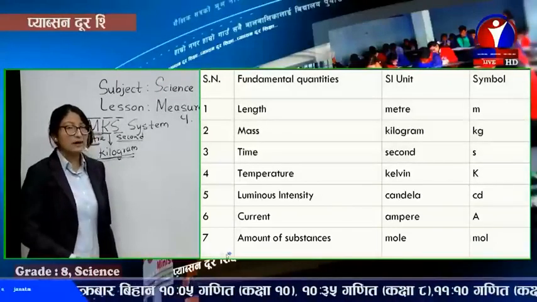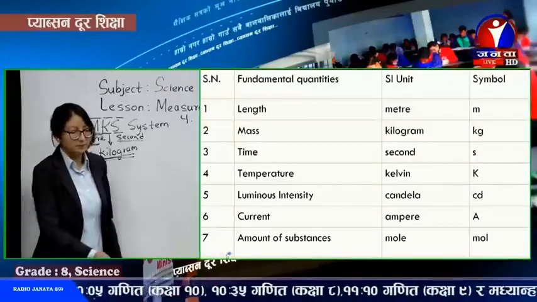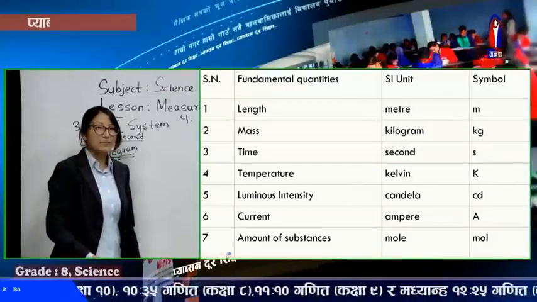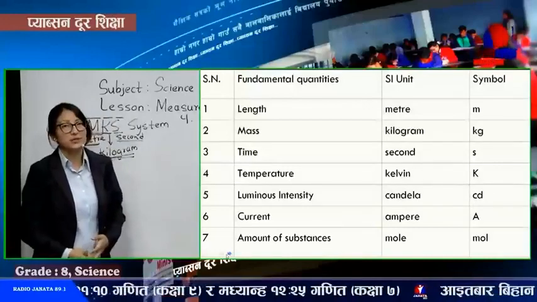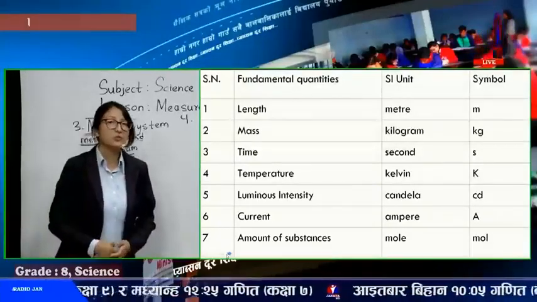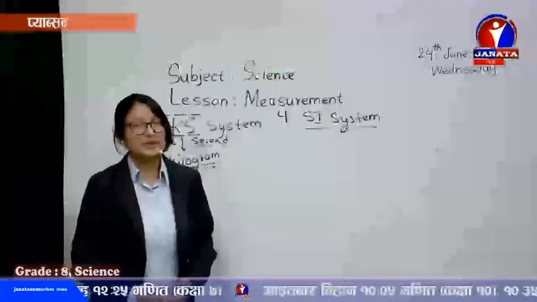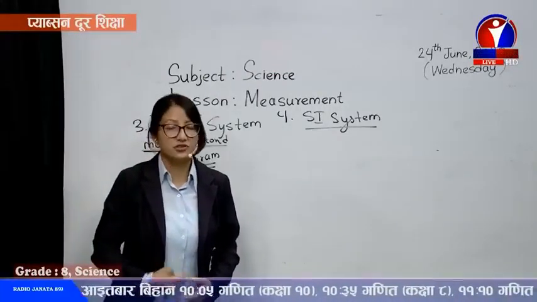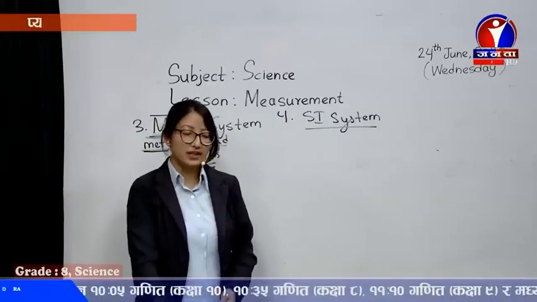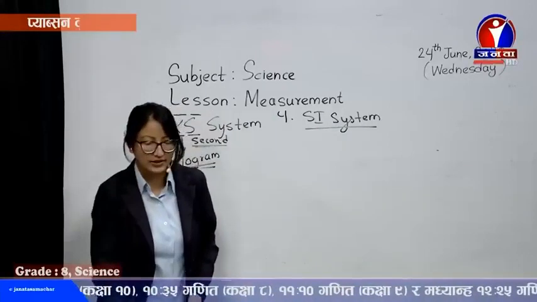And similarly, amount of substance, mole. And the symbol is simply M-O-L. That's all about the systems of measurement. Now, today we have 3 more topics: measurement of length, measurement of mass and weight, and measurement of time. Now let's get started with measurement of length right now.